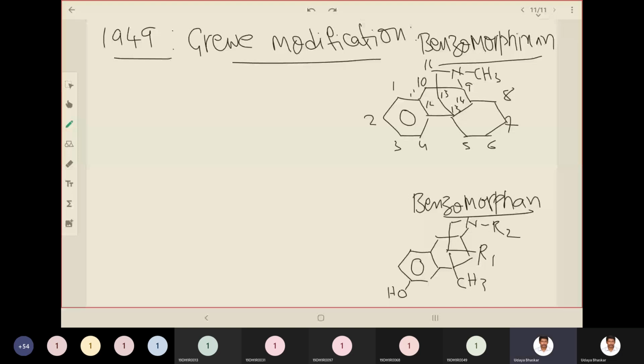That is one observation. And if you have a hydroxyl group at position 3, that is this one. Okay.